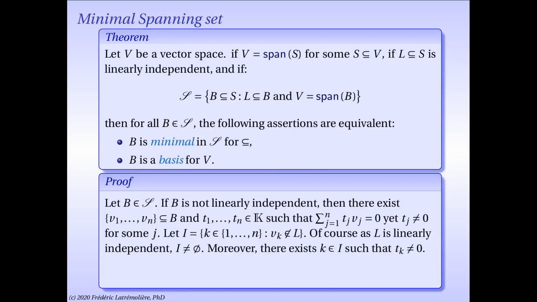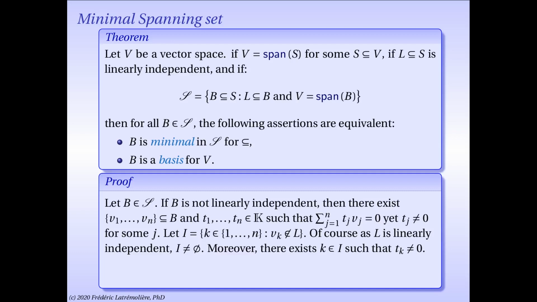So let's prove our result. Let B be an element of script S. I want to show that if B is linearly dependent, then B is not minimal. What does that mean for B to be linearly dependent? It means that there exists a finite subset v1 etc. vn of B, and scalars t1 etc. tn not all 0, such that t1 v1 plus t2 v2 plus etc. plus tn vn is in fact 0. So now let I be the set of k between 1 and n, so that v sub k is not an element of L, the linearly independent set of the theorem.